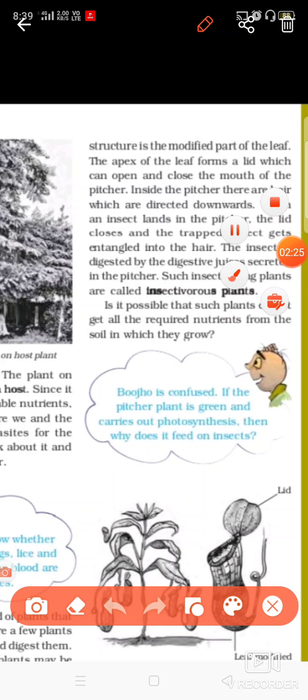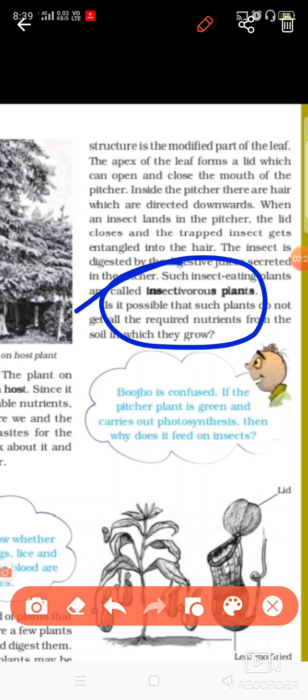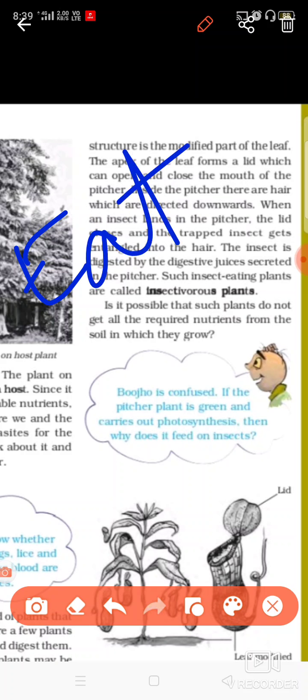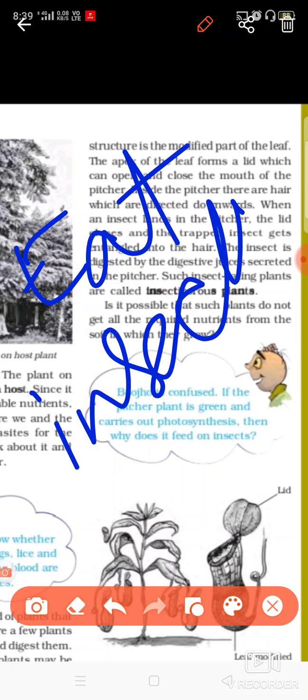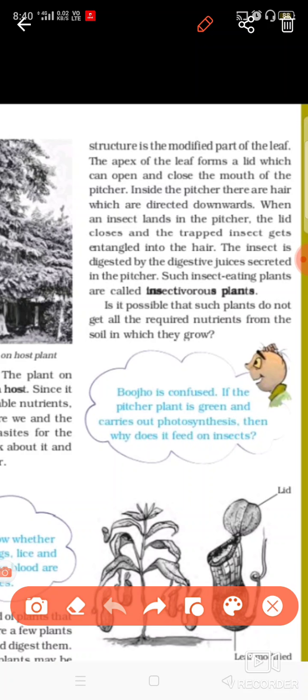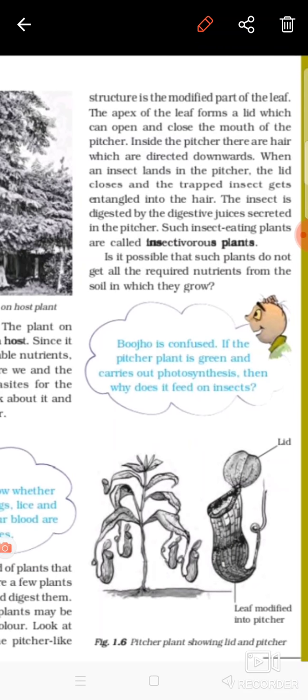Let's discuss one more type of plants. These are the insectivorous plants. Insectivorous plants are the ones which eat insects. Why do they eat insects? To fulfill their nitrogen requirement, they need to produce proteins, and these plants are found in the marshy area, so nitrogen is little, it is not present there in abundance, so they cannot use the nitrogen as it is. That is why they eat the insects to fulfill their nitrogen requirement.